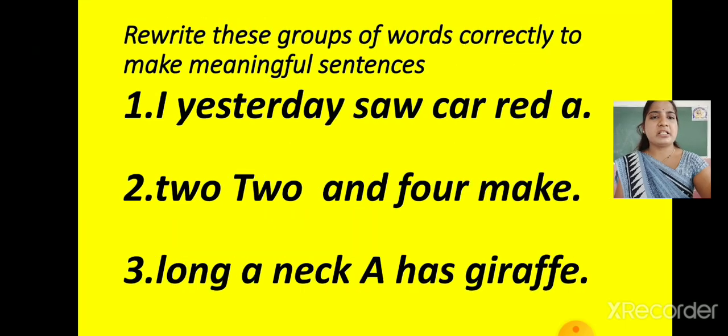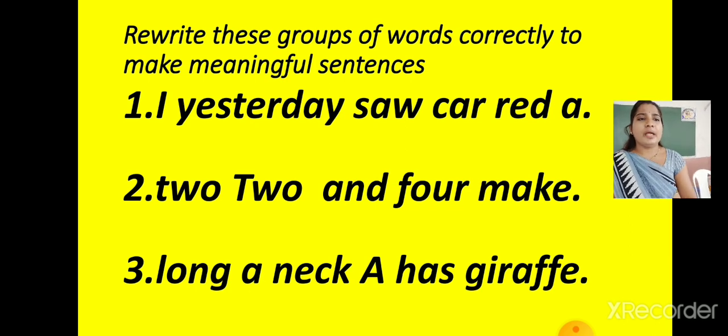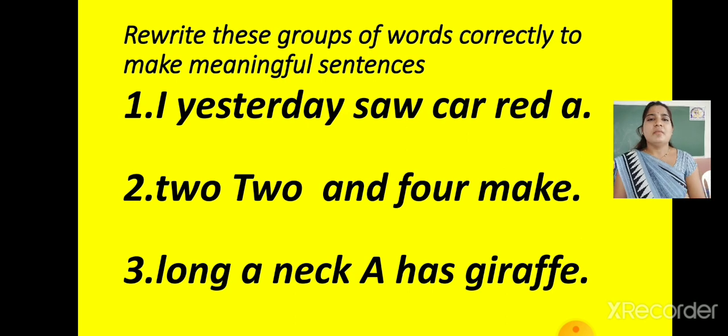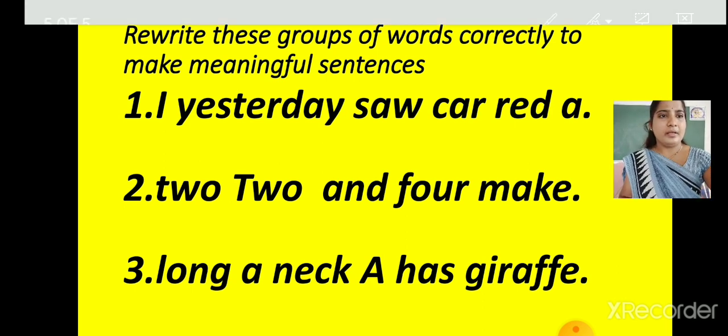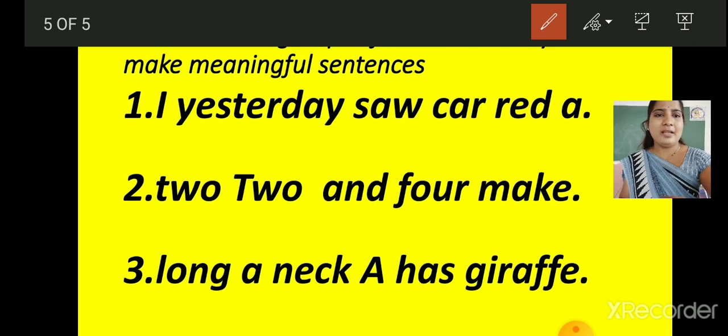Now children, see the next one. Rewrite this group of words correctly to make meaningful sentences. What do you have to do, children, here? You have to rewrite this group of words correctly to make meaningful sentences. Okay, you know that a sentence starts with a capital letter. At the end, we are having full stop. Okay, so let's see. Yes, I yesterday saw car red a. So these are the group of words which are not arranged properly. We have to arrange them properly.